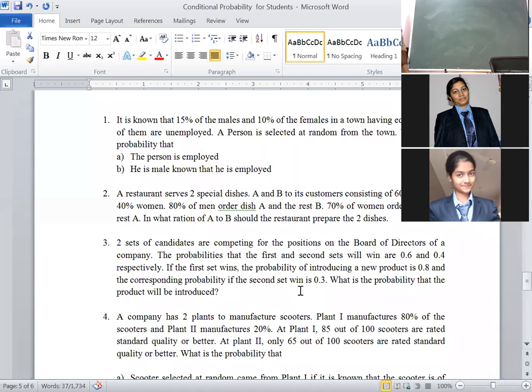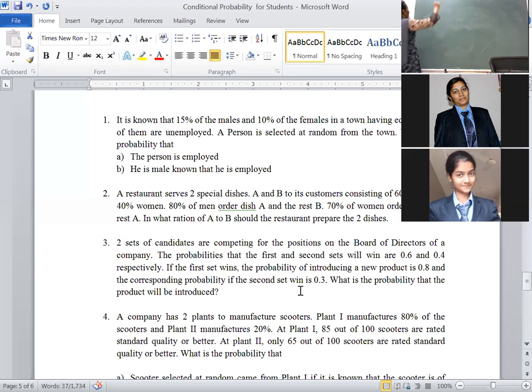Okay. Here, after reading the problem, we know that in the given problem there are two special dishes, A and B, and the customer is a man as well as a woman. Correct? You have identified the events. You know the definition of a trial and event. Performing a random experiment is a trial and getting the outcome is known as an event or case. Okay. Those who have not read the definitions, please go through the definitions today itself. Right now, identify the events, write down.